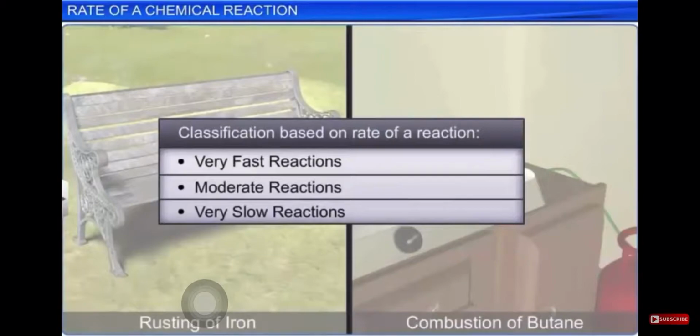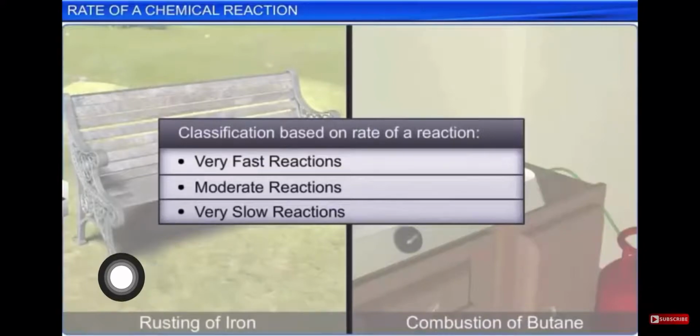So this is known as what? The rate of reaction. That is, how it occurs, whether it is a slow reaction, a fast reaction, or a moderate reaction, right? So there are three different classifications of the reaction, that is, very fast reaction, moderate reaction, and very slow reaction. You can have various examples of this. Here I have shown two different examples.